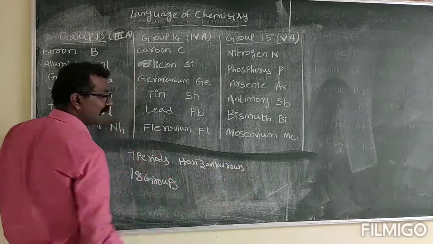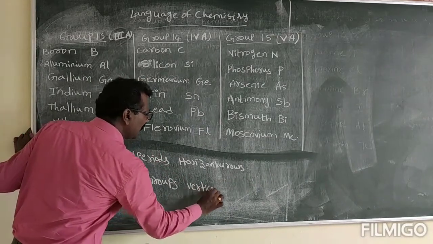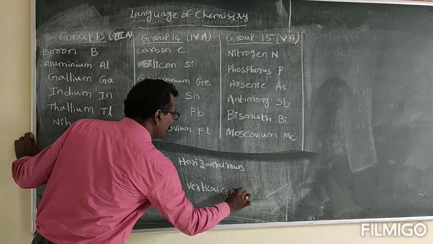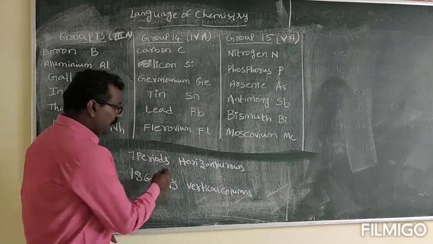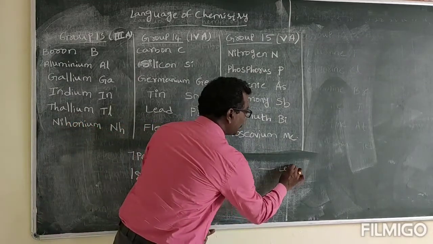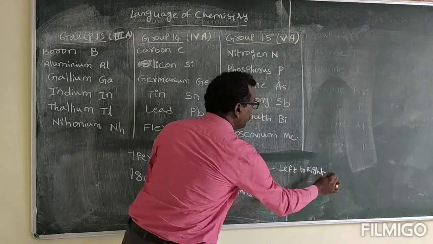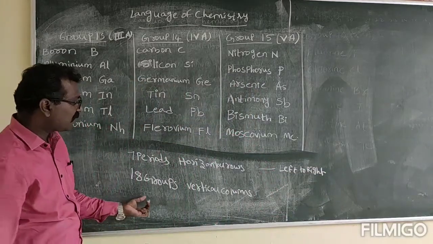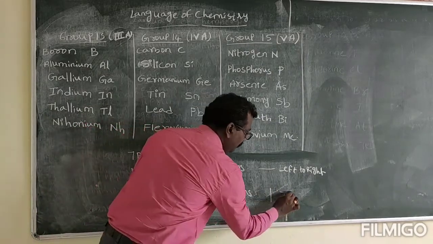Horizontal rows are called as the periods, and the vertical columns are called as the groups. Periods means like this. The line means left to right. They are read from left to right. Whereas groups means they are read from the top to bottom.